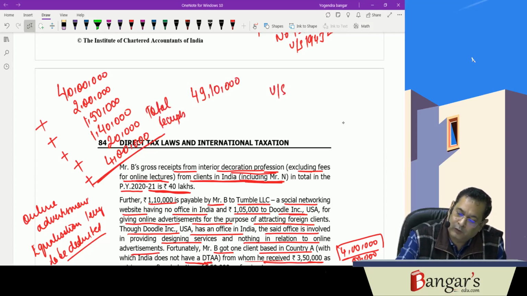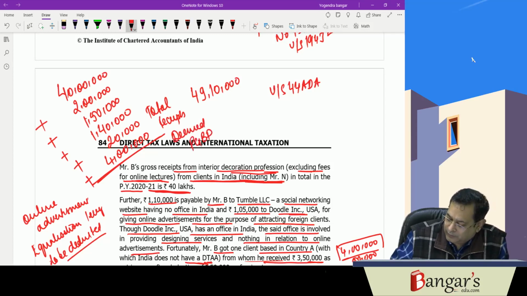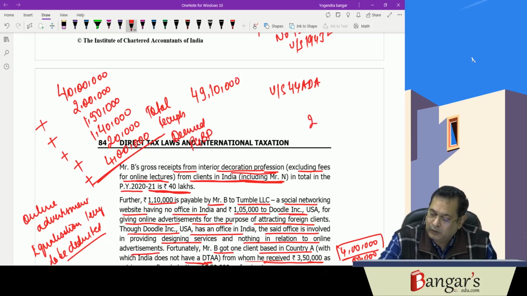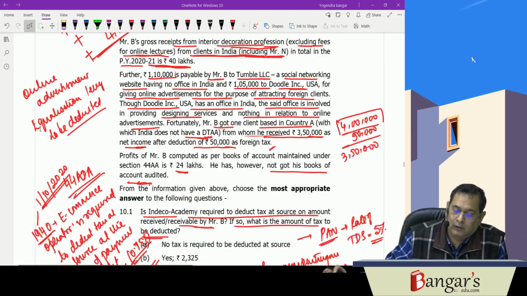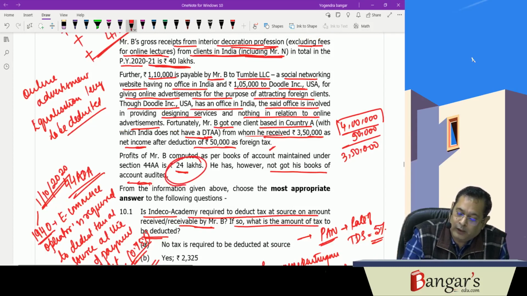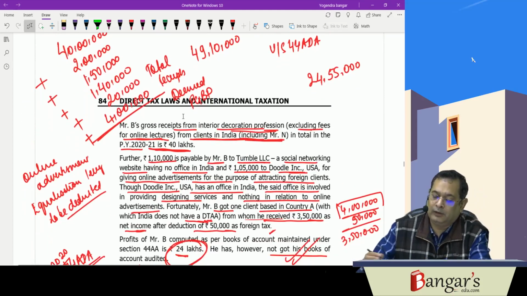Under section 44ADA, what will be the deemed PGBP? Deemed PGBP will be 50% of the same, that is 24 lakh 55,000. So in case he shows his income below 24 lakh rupees, he will have to get his accounts audited. But since he has not got his accounts audited, his deemed PGBP will be his income.